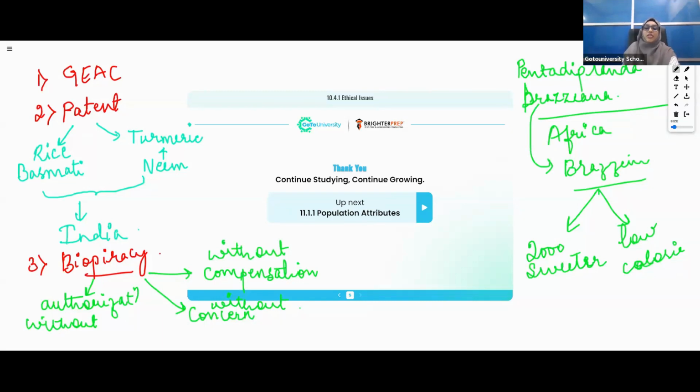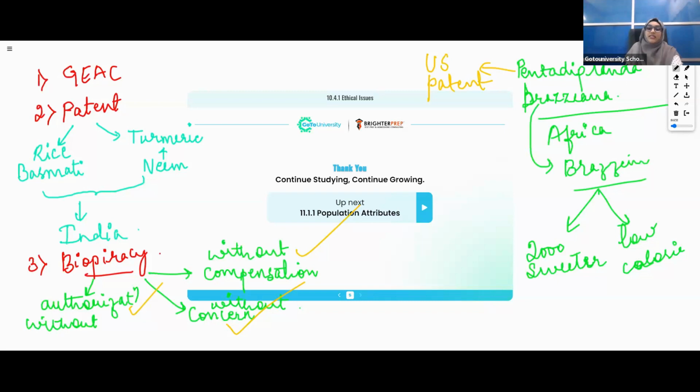So this brazzein protein was patented by whom? Not by West Africans. Instead of West Africans, it was patented by the US, America. US got the patent of this plant. They did it without the knowledge of Africans. Again, these come under without authorization, without consent, without compensation. So this is a pure example of biopiracy. Is it clear?